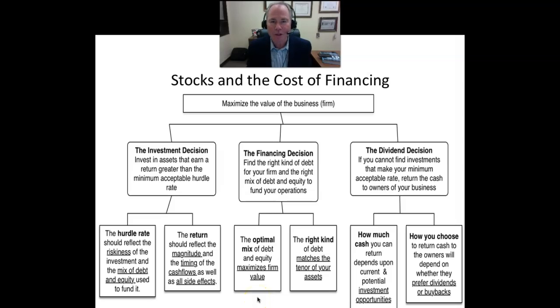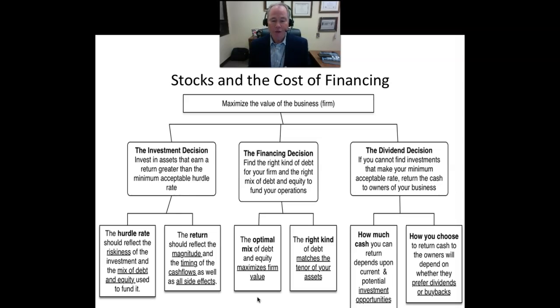Three long-term decisions impact the value of the firm: the investment decision, the choice of investments that the company makes; the financing decision, how the company finances the investments; and the dividend decision, how the company pays out the proceeds from those investments. In Chapters 6 and 7, we're looking at the cost of financing. In Chapter 6, the cost of debt financing in particular. And now in Chapter 7, we move to the cost of equity financing.